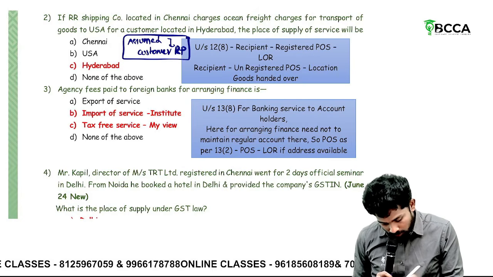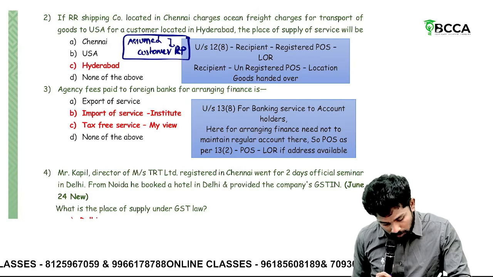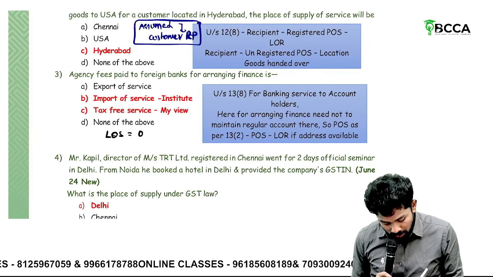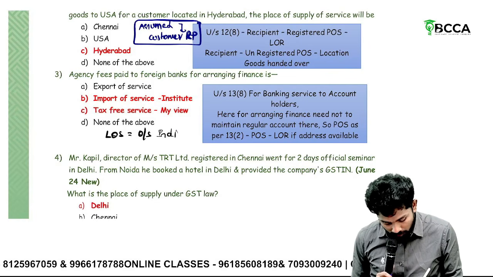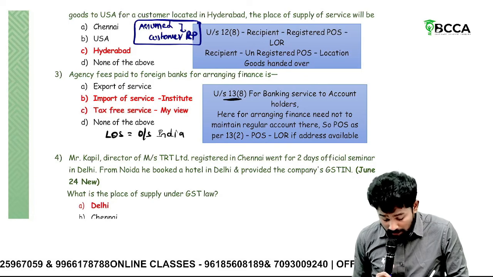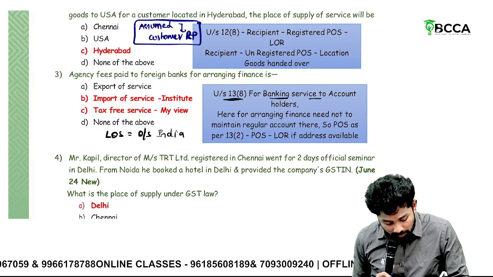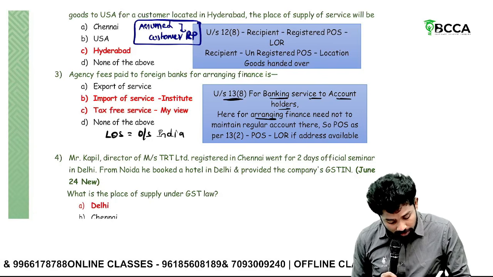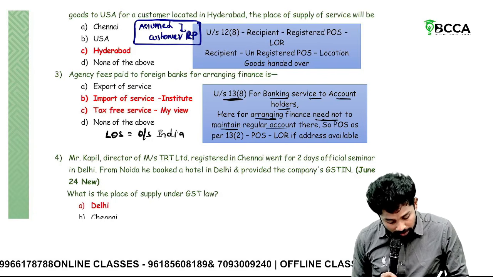Okay. Sir, one second. Okay, here also there might be a mistake. Location of supplier is what? Outside India. Here, under section 13 subsection 8 for banking services to account holders. Here for arranging finance, need not maintain regular account there.